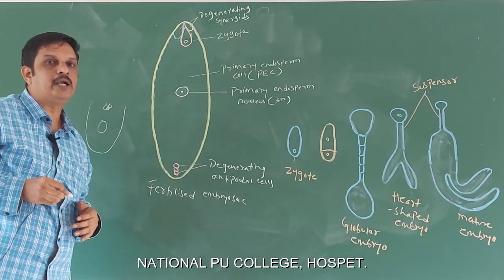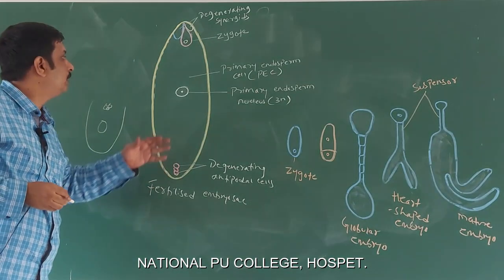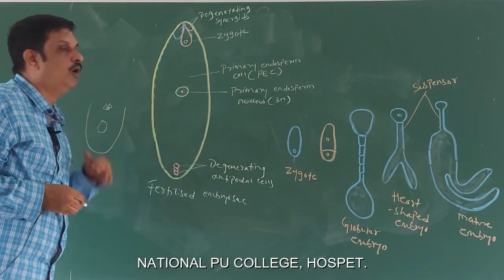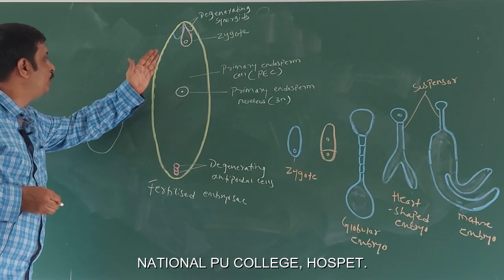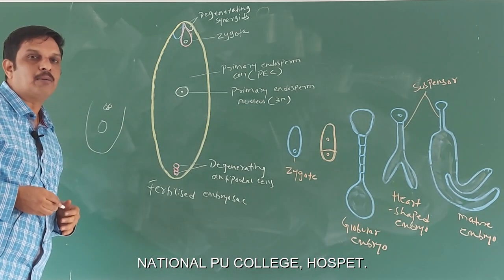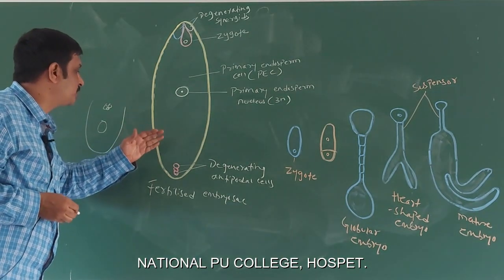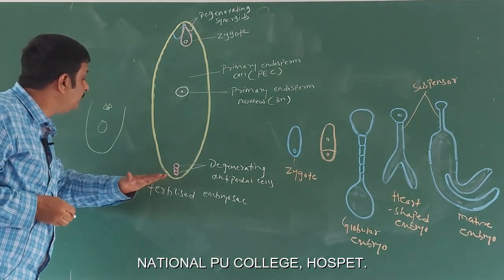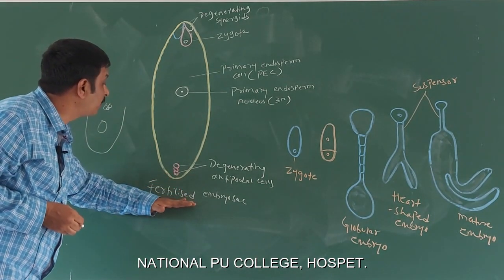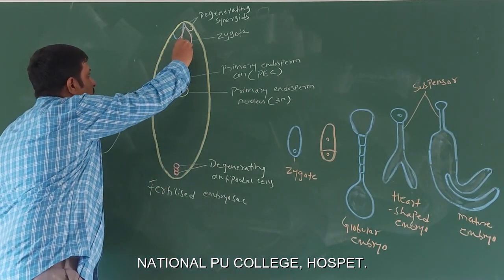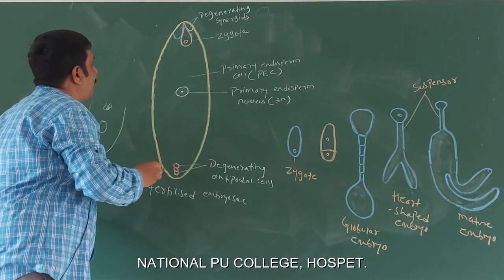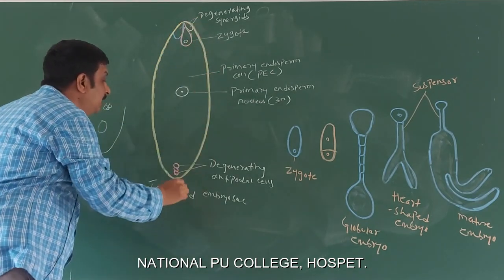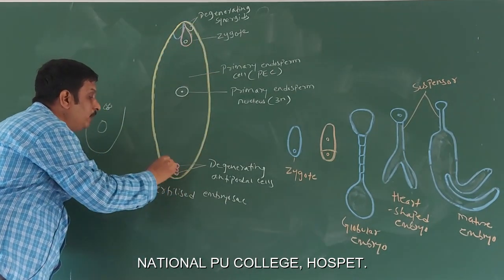After double fertilization, the central cell develops into the primary endosperm cell, while the zygote develops into the embryo. Also, the synergids and the antipodals degenerate or disintegrate. This is the structure of the fertilized embryo sac. This is the zygote located at the micropylar end. These two are the degenerating synergids. These are the degenerating antipodal cells.